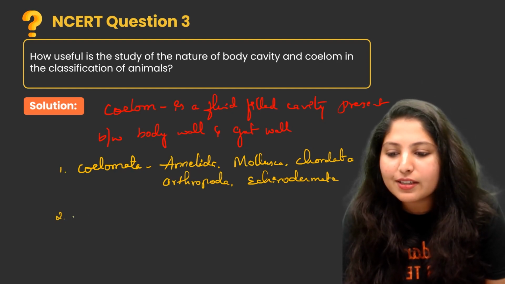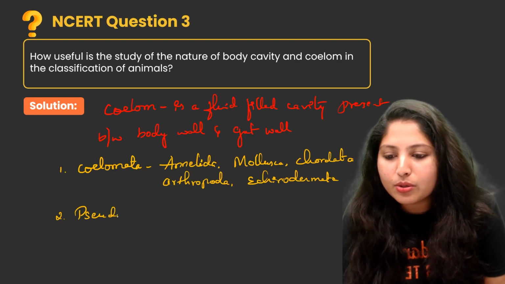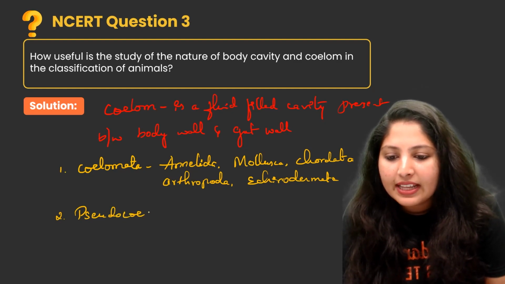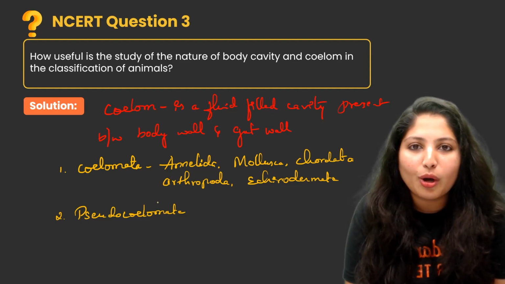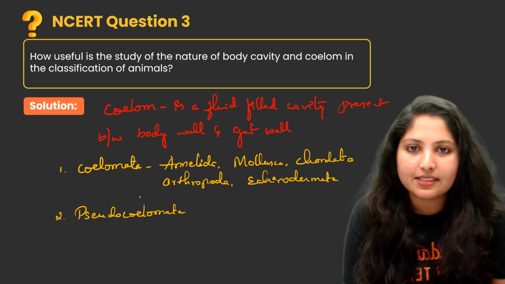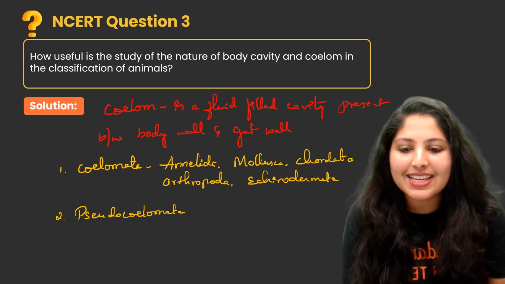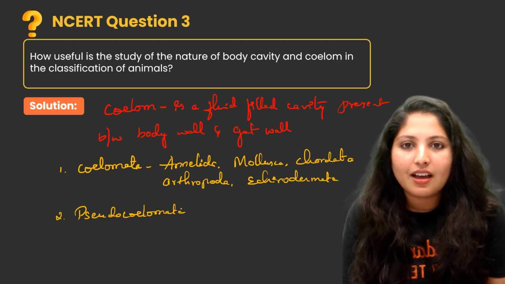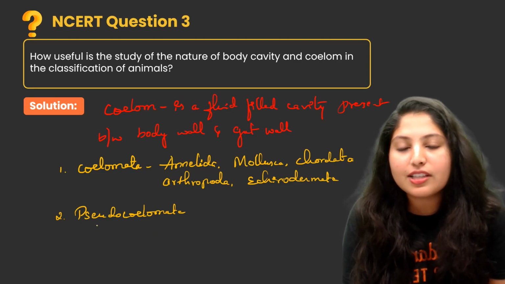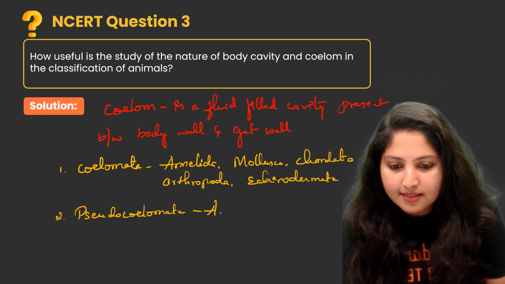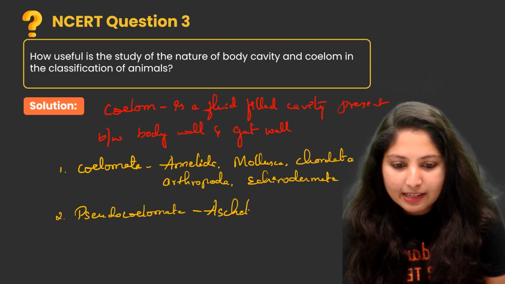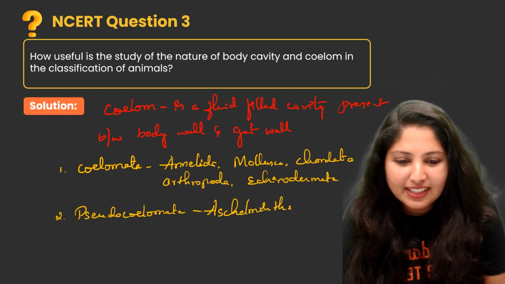Second one is pseudocoelomate. That means the organism which does not contain true coelom, but some patches are present. Those organisms are called pseudocoelomate. Example, Aschelminthes.